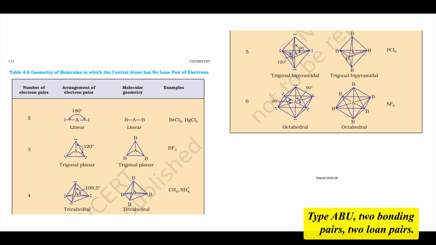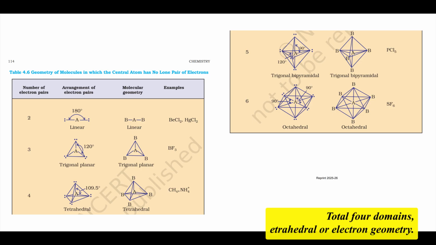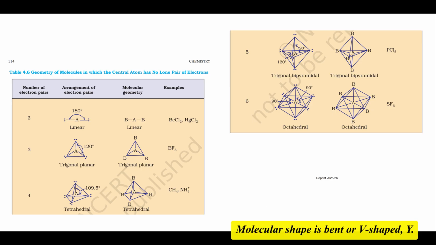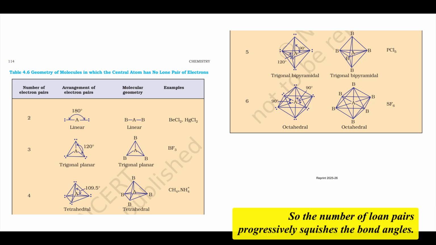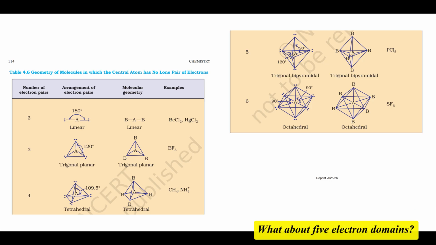Water, H2O. Type AB2E2, 2 bonding pairs, 2 lone pairs. Total 4 domains, tetrahedral electron geometry. Molecular shape is bent or V-shaped. Why? Now you have LP-LP repulsion strongest and LP-BP repulsion. These push the bonding pairs even closer, reducing the H-O-H angle further to about 104.5 degrees. So the number of lone pairs progressively squishes the bond angles. What about 5 electron domains?